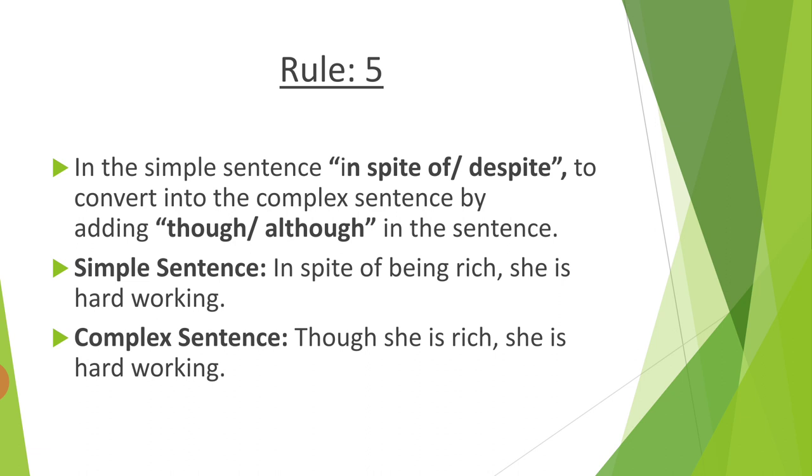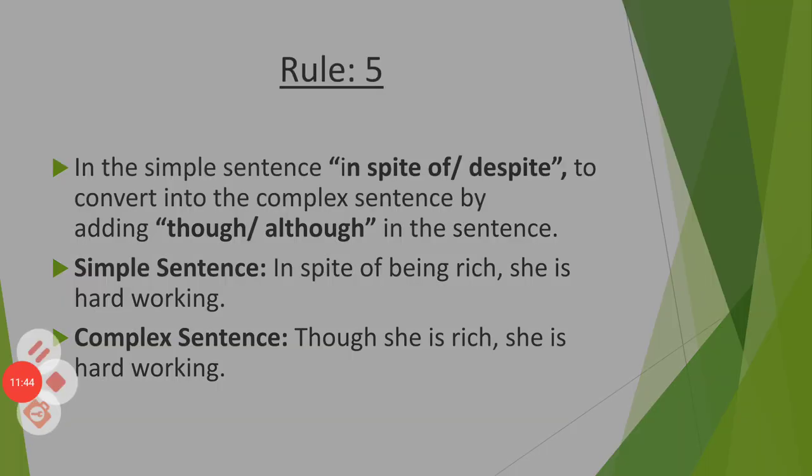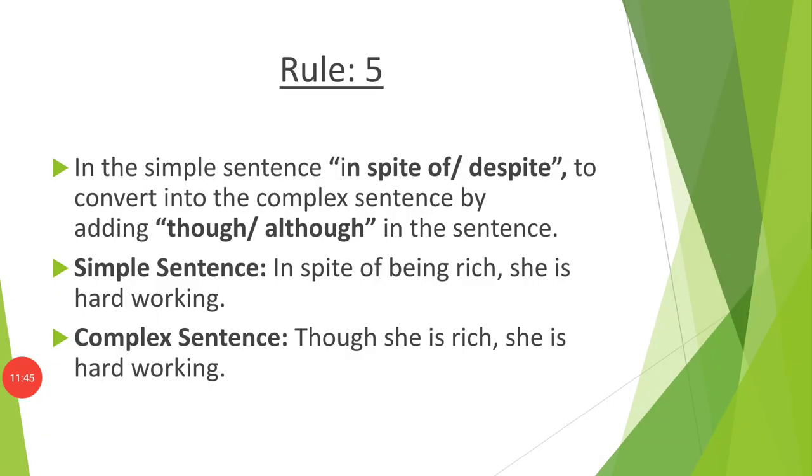Rule number 5. In the simple sentence, in spite of, despite, to convert into the complex sentence by adding though, although. Okay. So if in the simple sentence in spite of and despite are used, and you want to convert the sentence into a complex sentence, then you have to add though and although.